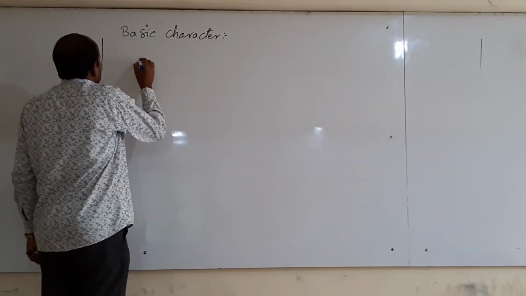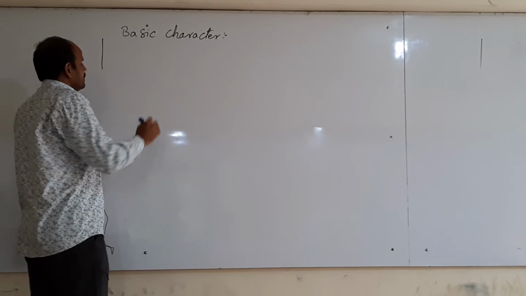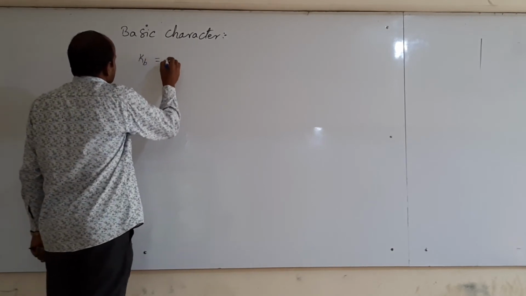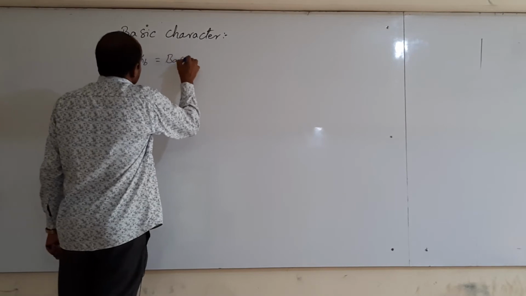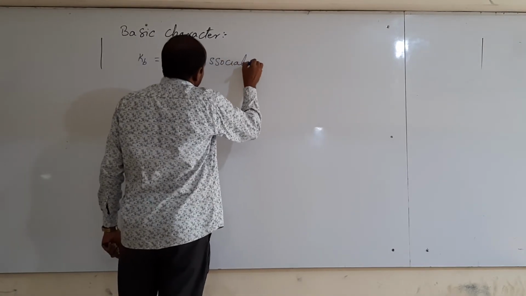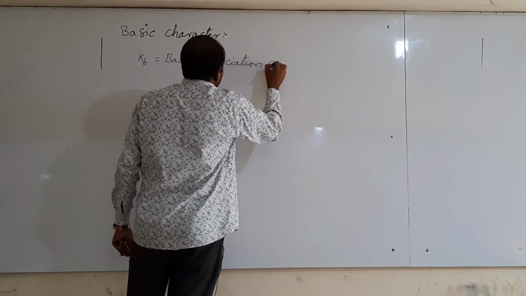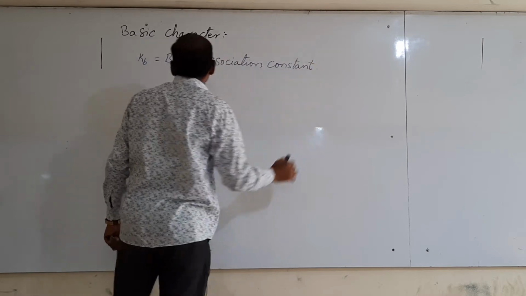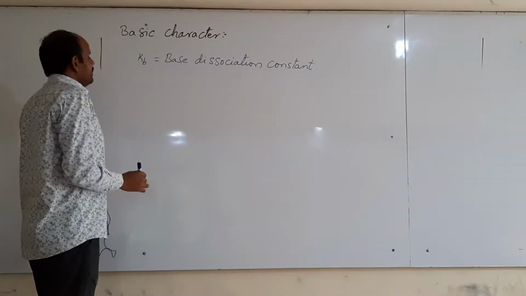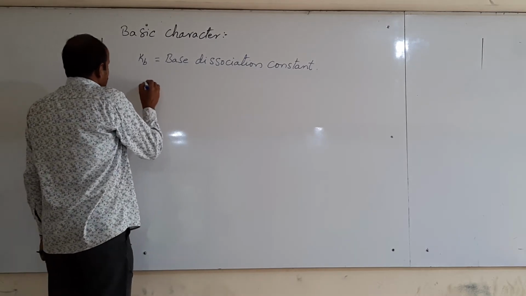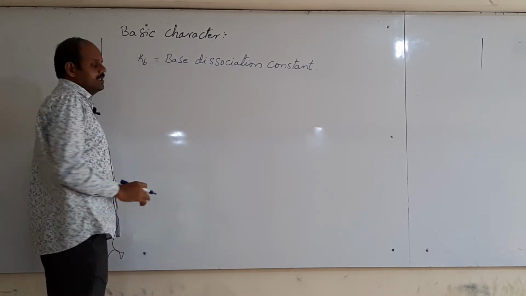Here basic strength can be determined by the Kb value. Kb means base dissociation constant. Here Kb measures the strength of a base. Basic strength is directly proportional to Kb.